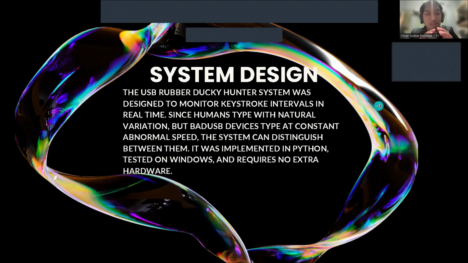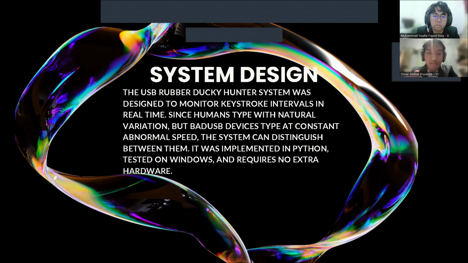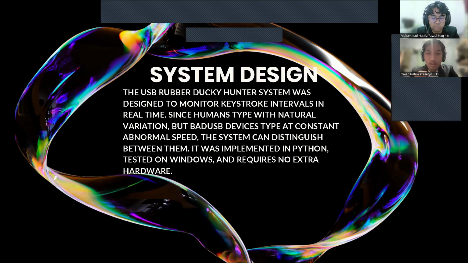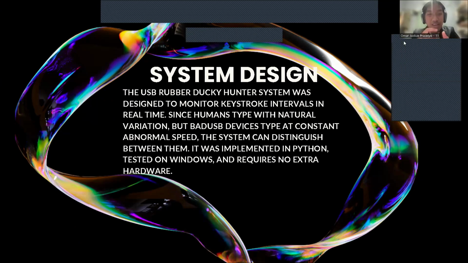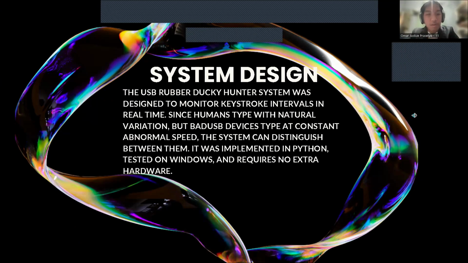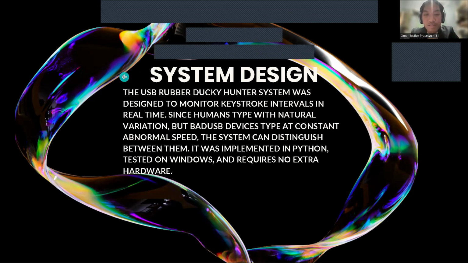Human typing is always irregular, but a bad USB device types at a constant and very high speed, which is abnormal. By checking this difference, the system can recognize an attack. It was built with Python, tested on Windows, and it doesn't need extra hardware.